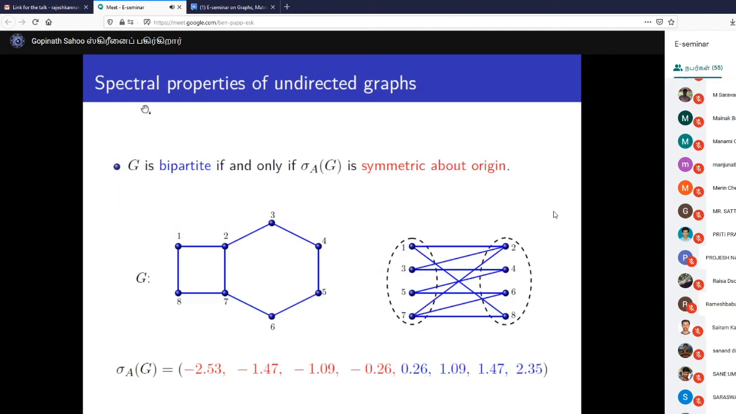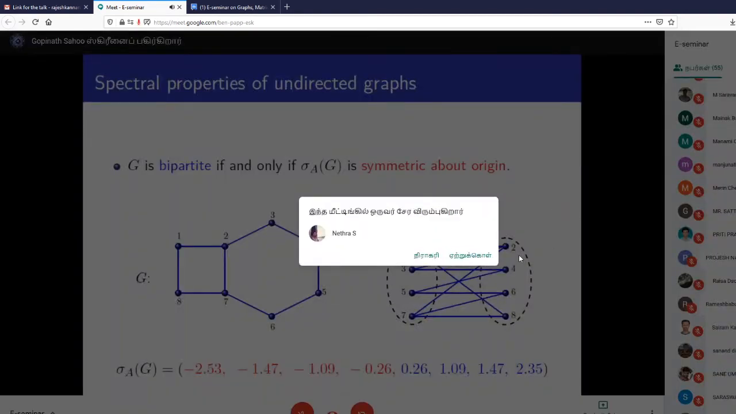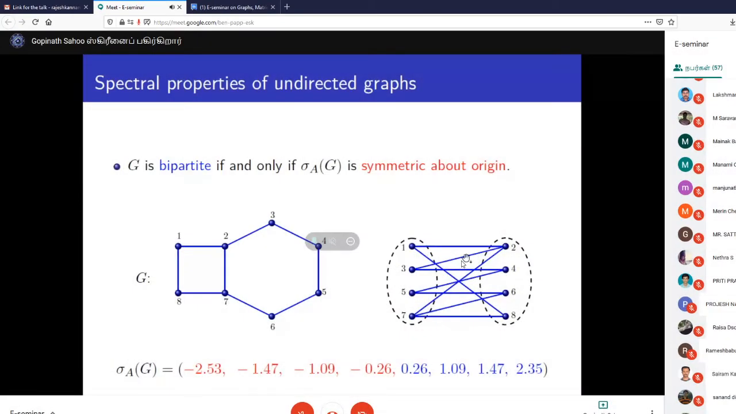So here are some spectral properties of an undirected graph. One beautiful property is that a graph is bipartite if and only if the adjacency spectrum is symmetric about origin. So I want to explain. Bipartite means the vertex set of the graph can be partitioned into two sets. Here you can see this is the graph. It got partitioned into two parts so that there is no edge within each partition, but whatever edges are there go from one partition to the other.